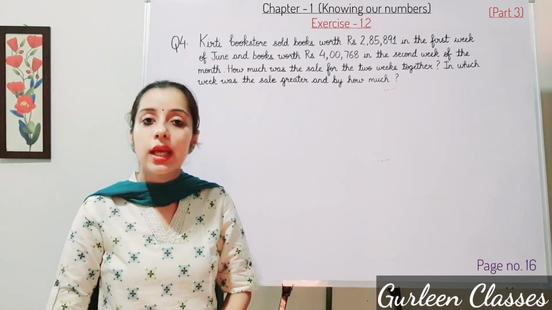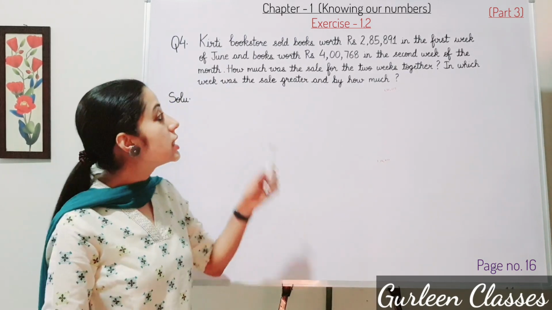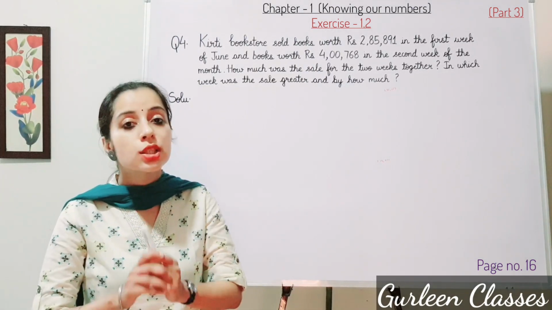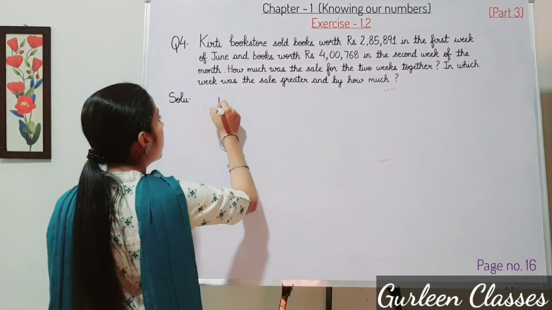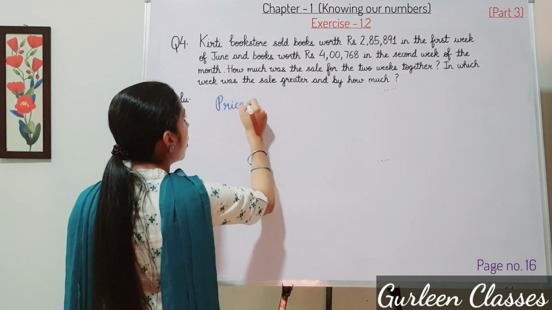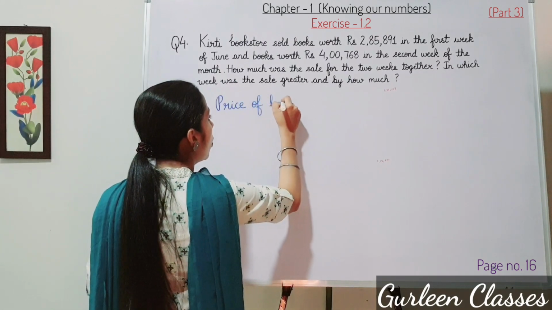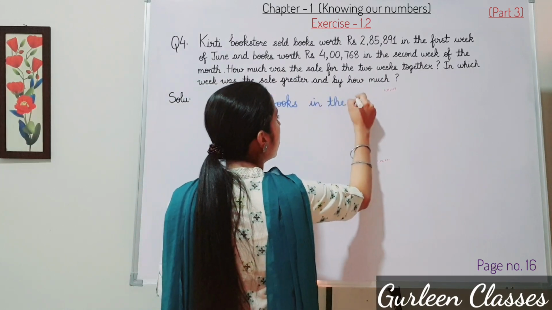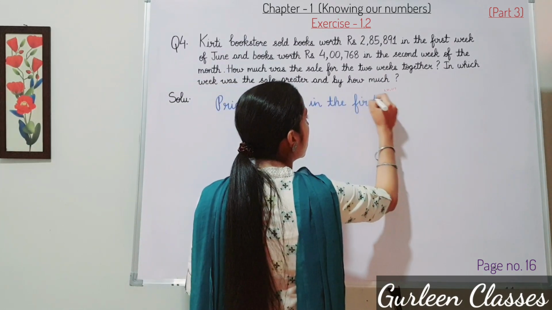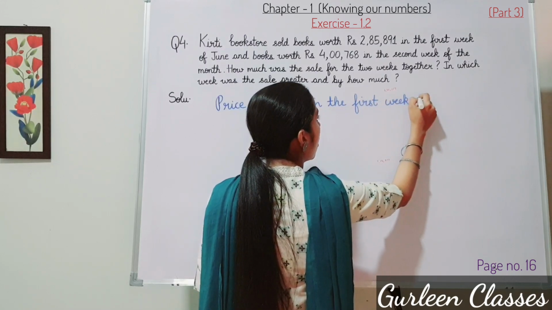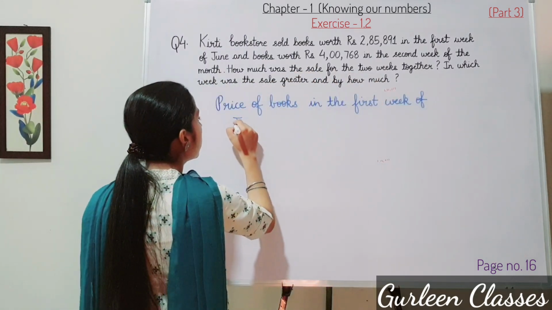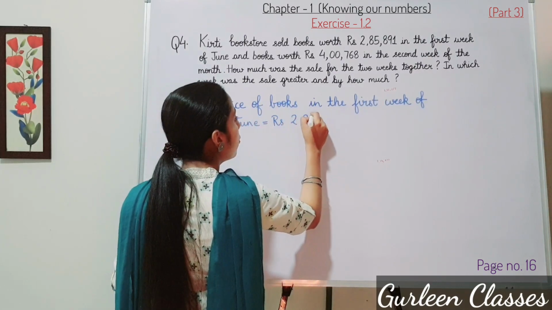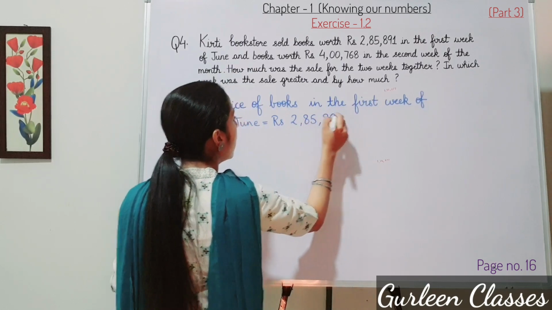So in question clearly you can see in the second week the sale was greater, that was 4,768 rupees. So first statement we will write price of books in the first week of June, that is equal to rupees 2,85,891.